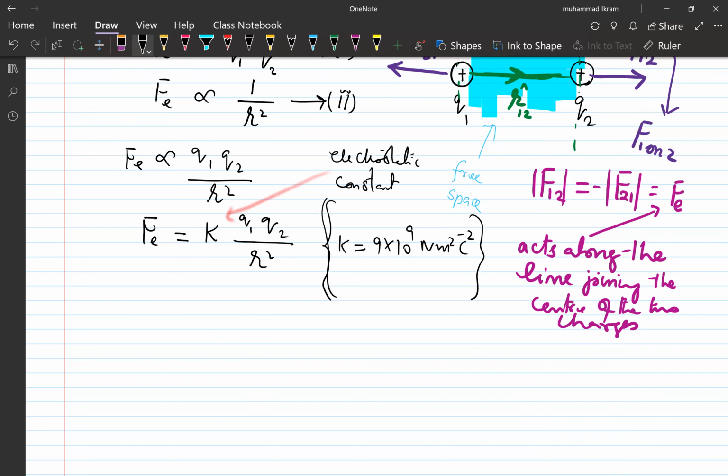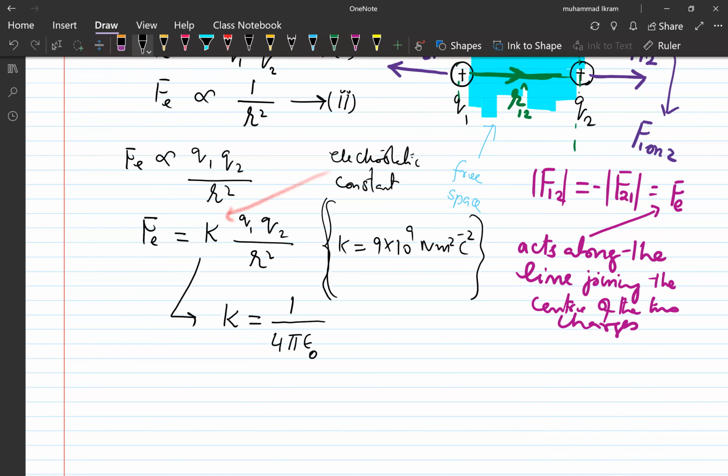And that was finished. Here I would like to tell you that this K is the electrostatic constant, but it is not a pure constant, right? Because it depends on some other parameters. And what are those other parameters? Experiment determines that the value of this K is 1 over 4 pi into epsilon naught.